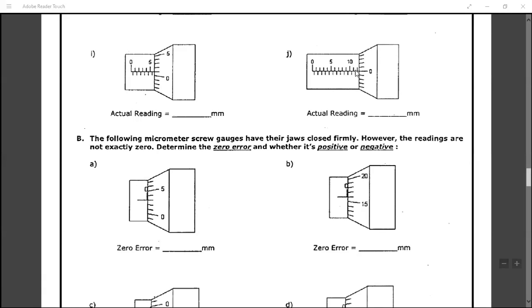And sir, I had another doubt in the zero error case. Sir, if the jaws are exactly touching each other, and it is marking 25 on the circular scale, what will be the zero error, sir? Positive or negative? It is marking 25, like you are talking about for the circular scale. Yes, sir. That 25 will be negative because we are moving from 0 to 24. If it is 0 to 24, it would be positive, and above 24 it will be negative.